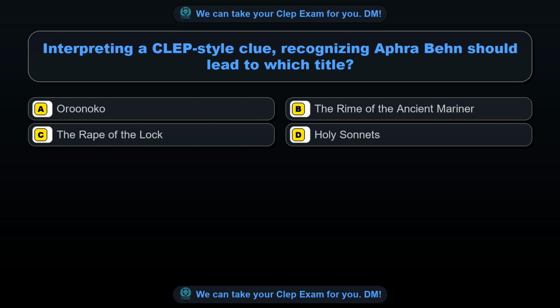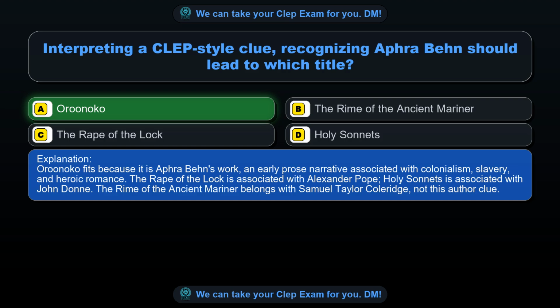Question 77. Interpreting a CLEP-style clue, recognizing Aphra Behn should lead to which title? Option A. Oroonoko. Option B. The Rime of the Ancient Mariner. Option C. The Rape of the Lock. Option D. Holy Sonnets. The correct answer is option A. Oroonoko. Oroonoko fits because it is Aphra Behn's work, an early prose narrative associated with colonialism, slavery, and heroic romance. The Rape of the Lock is associated with Alexander Pope. Holy Sonnets is associated with John Donne. The Rime of the Ancient Mariner belongs with Samuel Taylor Coleridge, not this author clue.